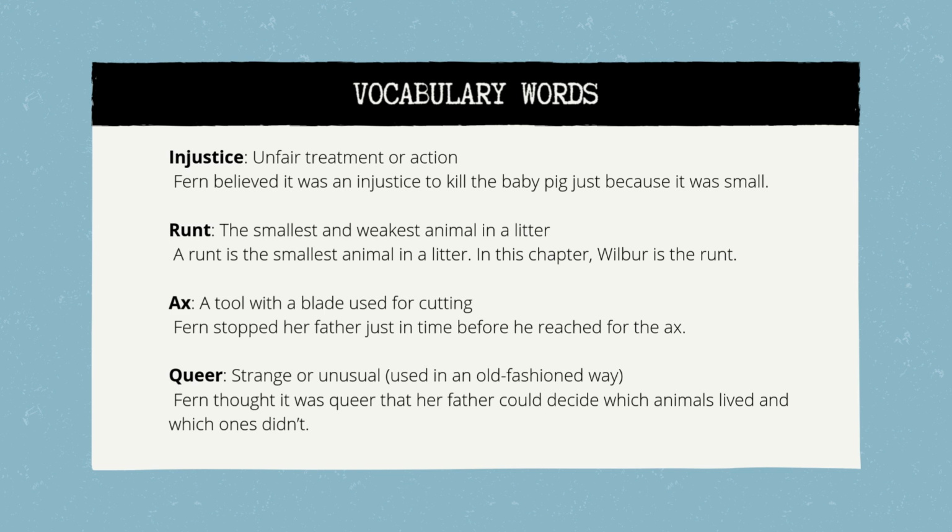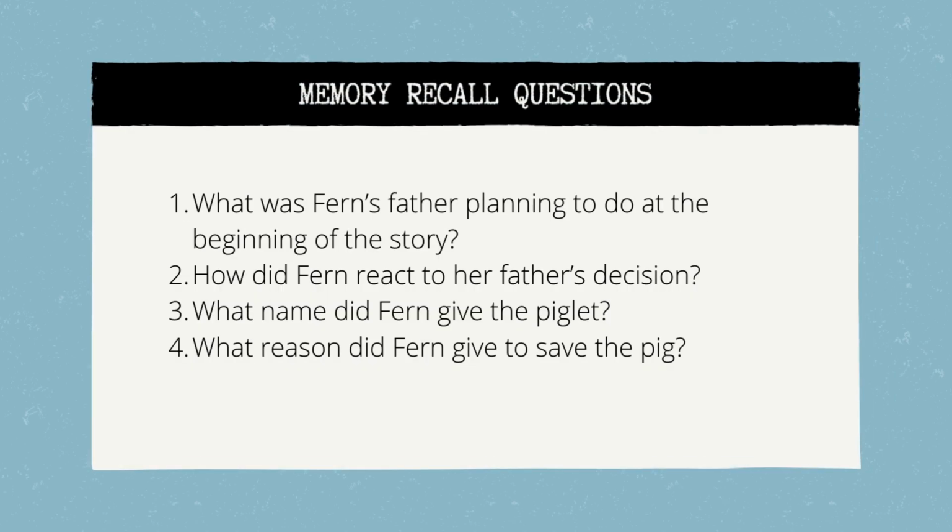Now let's check for memory and understanding with a few recall questions. Question 1. What was Fern's father planning to do at the beginning of the story? Answer: He was planning to kill the runt of the litter. Question 2. How did Fern react to her father's decision? Answer: She was upset and begged him to let the pig live.